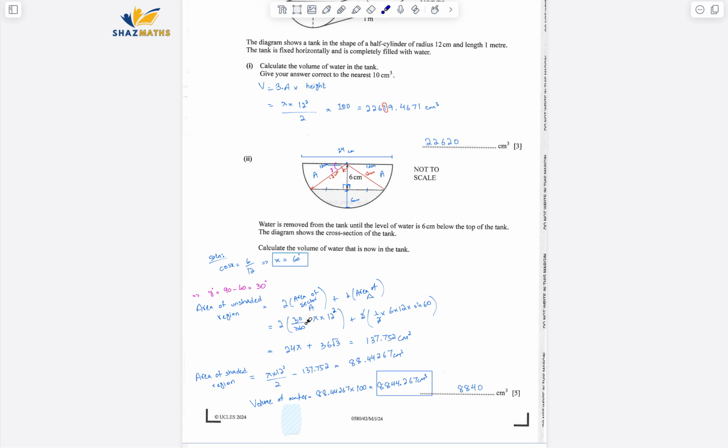I know the angle of a sector is 30 degrees, so x over 360 times pi r squared times 2, plus, for this triangle I can use any formula. What I've done is I've used 1 by 2 ab sine C. I could have used 1 by 2 times 12 times 12 times sine of this whole angle, but I've just split it up into this triangle. Both approaches are fine. So 1 by 2, 6 times 12 times sine of 60, and then times it by 2. Solving it out, it came out to be 137.752 centimeter squared.